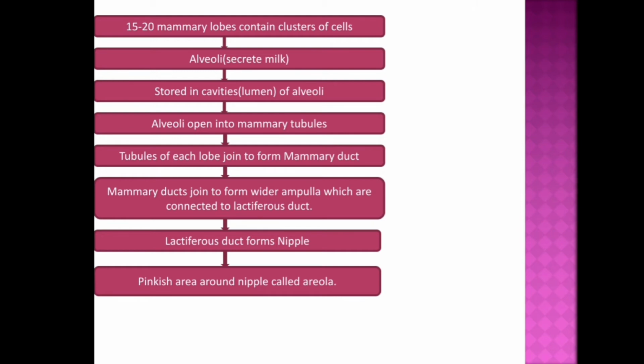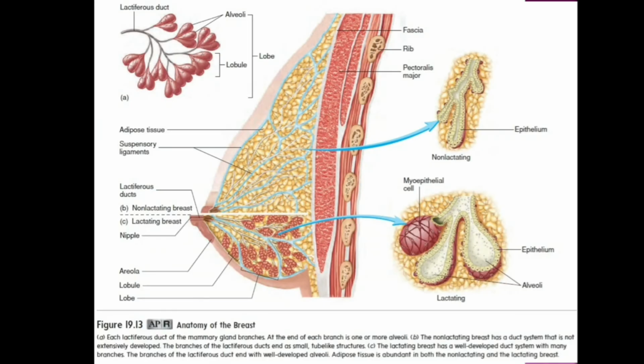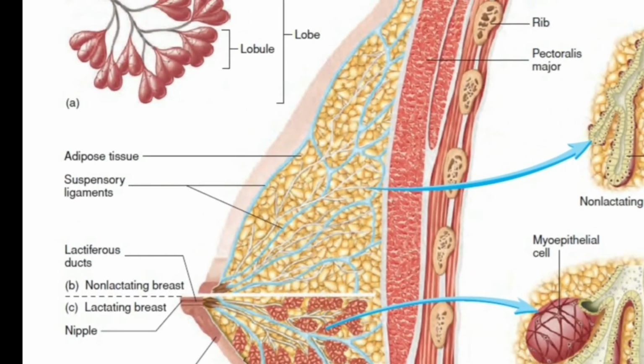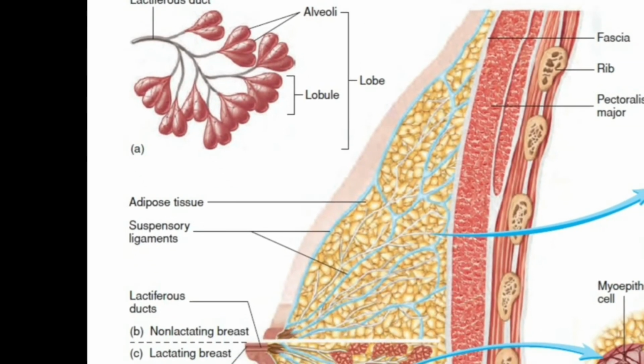The mammary ducts join to form a wider ampulla which is connected to a lactiferous duct. And the lactiferous duct forms a nipple, and the pinkish area present around the nipple is called the areola. You may have had a lot of confusion, so to avoid that confusion, I am telling you.